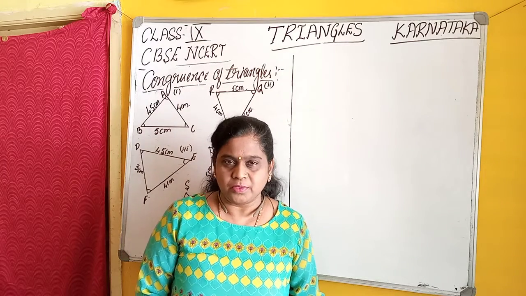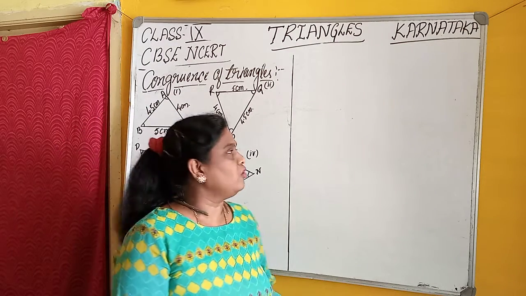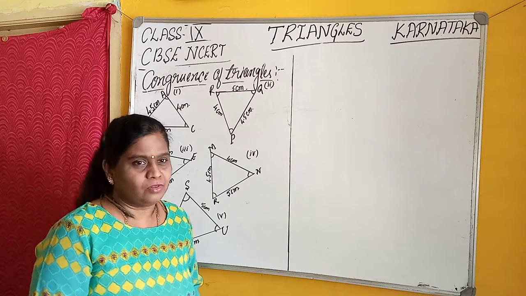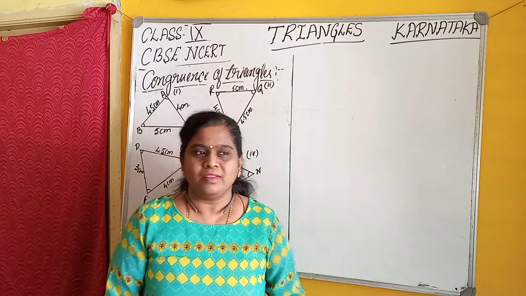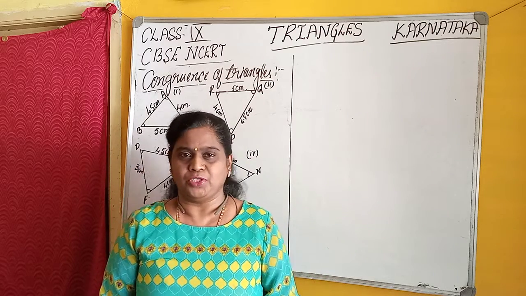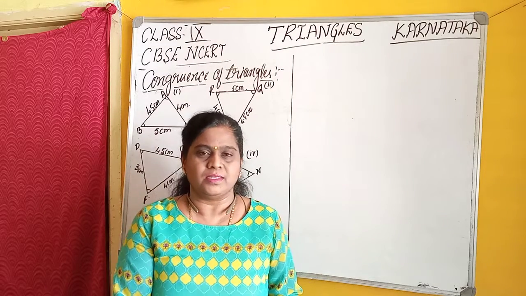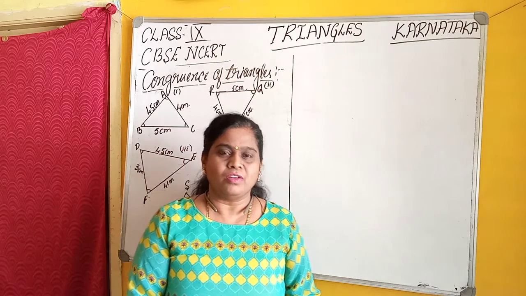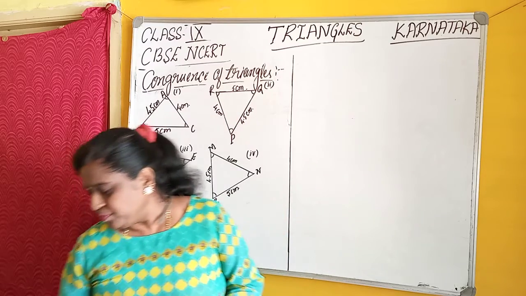In that, the chapter is triangles, and the subtopic is congruency of triangles. Let us know what we mean by congruency. Congruency means the things which have the same size and same shape. Those are called congruent. Let us consider some examples.